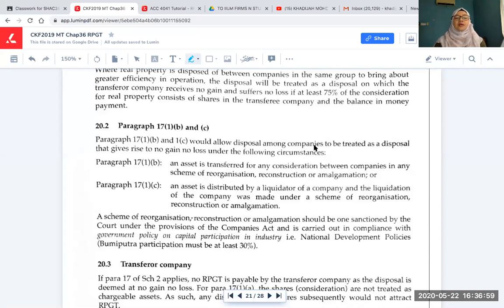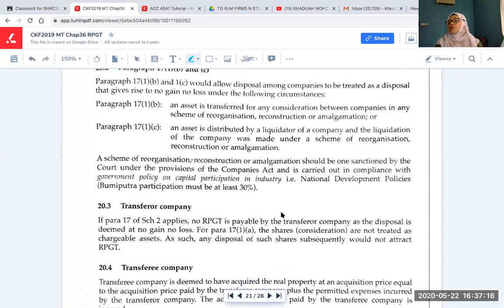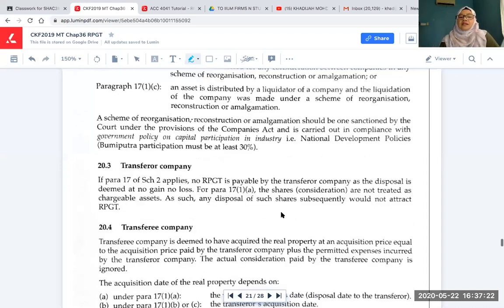On top of that, the scheme of reorganization, reconstruction, or amalgamation must be one sanctioned by the court under the provisions of the Companies Act, or carried out in compliance with government policy on capital participation in industry. So it's not that you can simply reorganize as you like. You have to get the court order. It's not that easy.